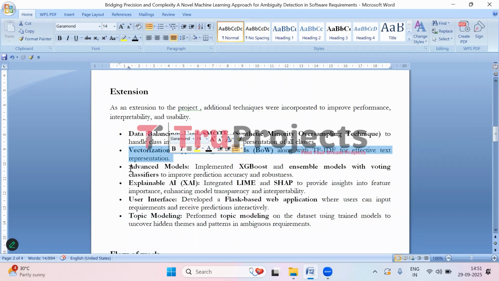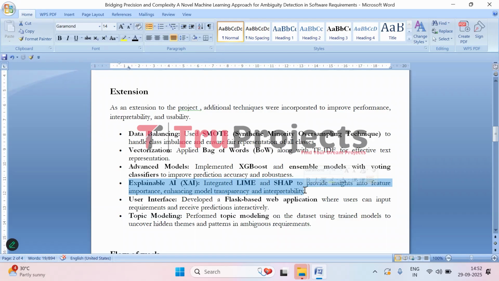And here, advanced models, that are XGBoost and the ensemble model that is voting classifier, are also incorporated to boost the prediction accuracy and make the system more robust. After that, to make the results more interpretable, explainable AI techniques that are LIME and SHAP are integrated, allowing users to see which features contributed most to the predictions.